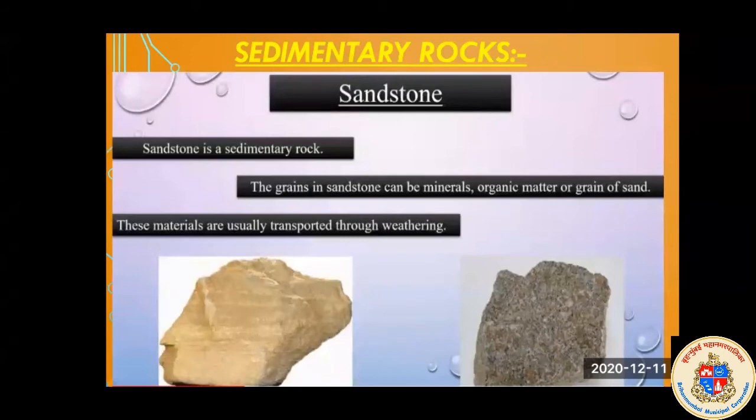It is a common mineral which is found on the earth. It is very much common. It can be found anywhere on the earth's surface. Sandstone can be in any color, and there are different colors of sandstone, and all the colors are common, like brown, yellow, red, pink, gray, white and black. These are the colors in which sandstone can be found.